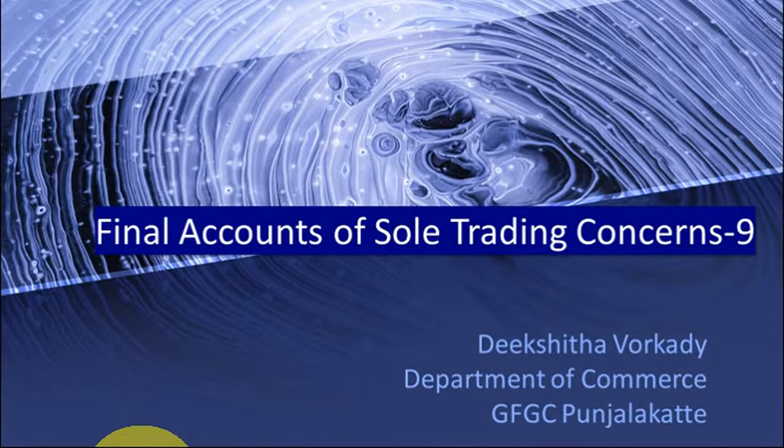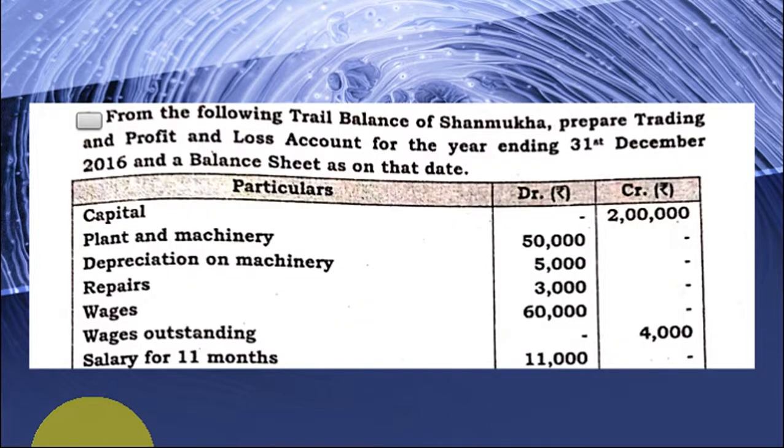Namaste. Let us work out an advanced problem in the final accounts of sole trading concerns. This question has appeared in the question papers. From the following trial balance of Shanmukha, prepare trading and profit and loss account for the year ending 31st December 2016 and balance sheet. So we need to prepare trading and profit and loss account and balance sheet.